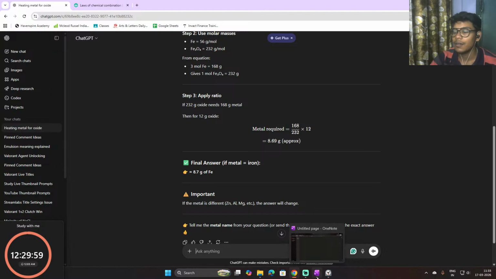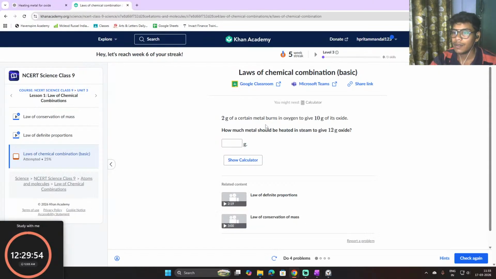Similarly here, the question says that 2 gram of certain metal burns in oxygen to give 10 gram of its oxide. How much metal should be heated in steam to give 12 gram oxide? So 2 gram of certain metal burns in oxygen to give 10 gram of its oxide, right? So how much metal should be heated in steam to give 12 gram oxide?